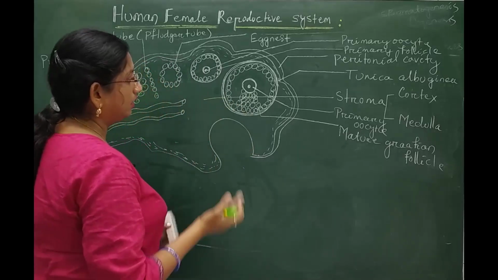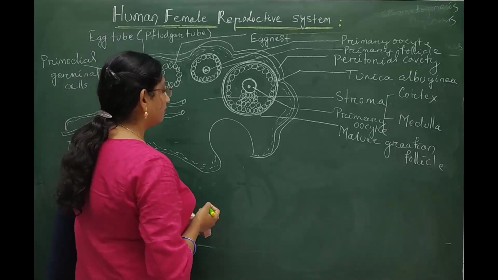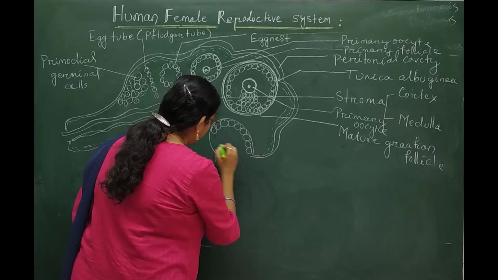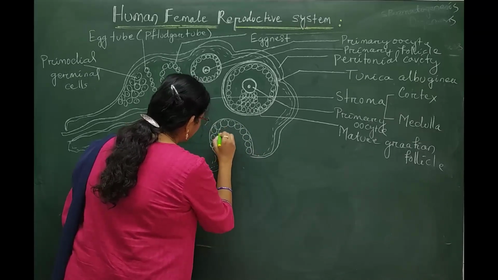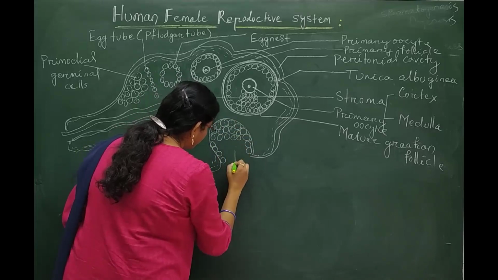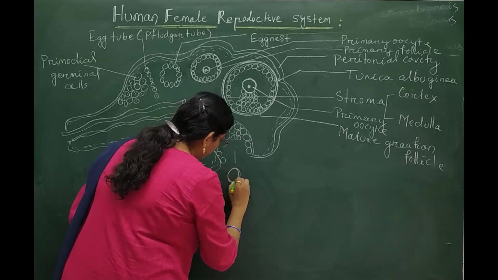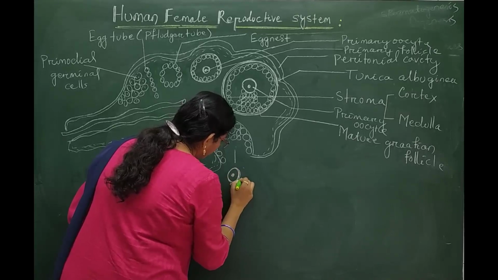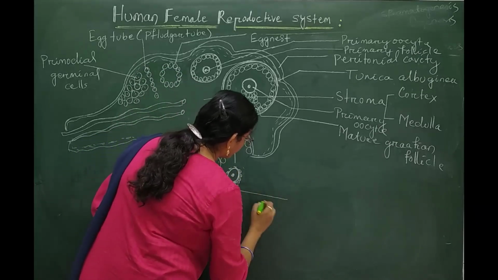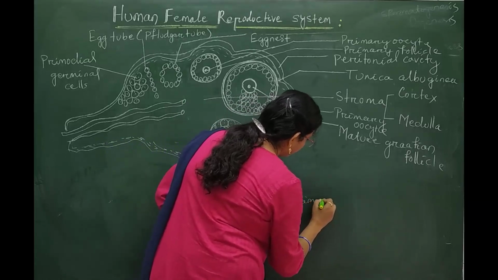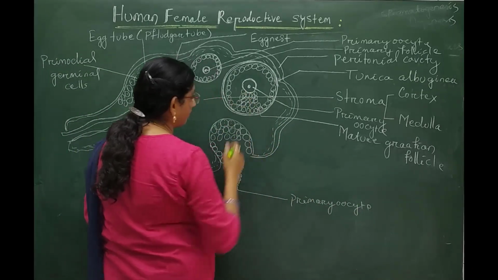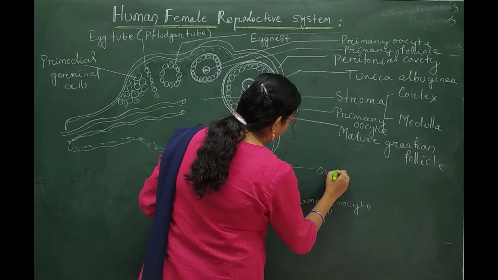After a particular time period, this mature Graafian follicle is ready to release this primary oocyte from this part, and the release of this primary oocyte from the ovary is called ovulation.